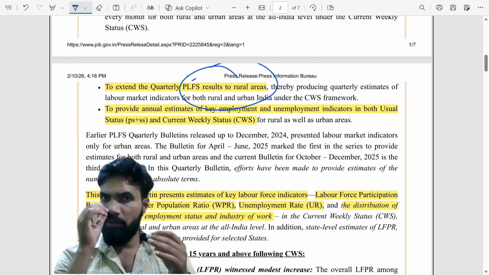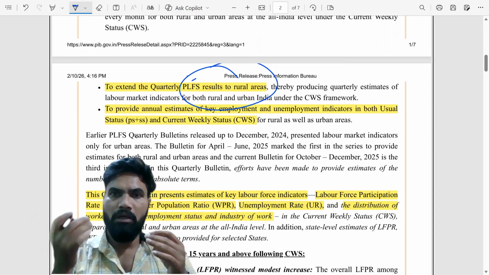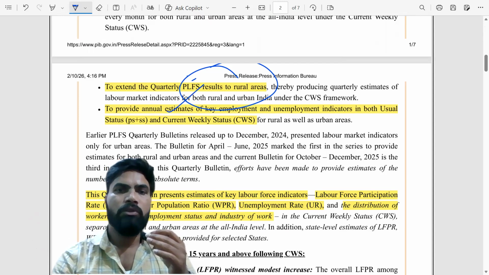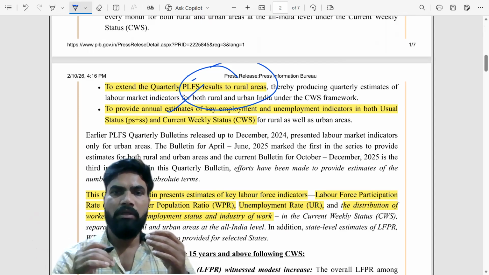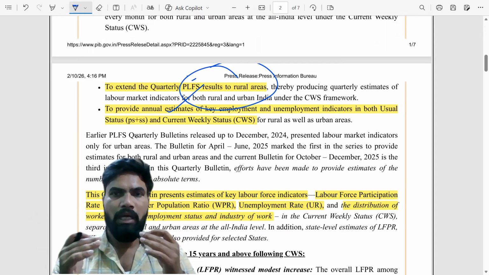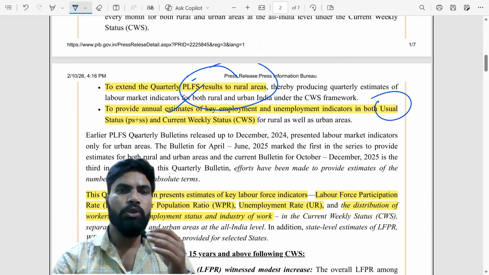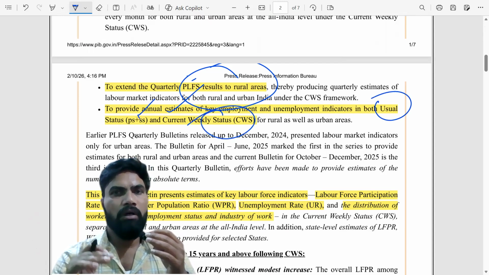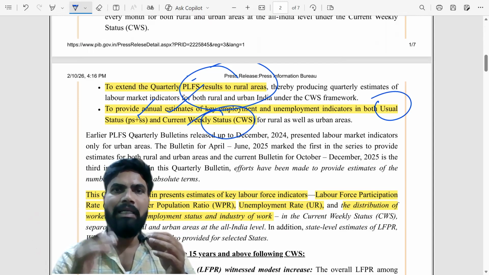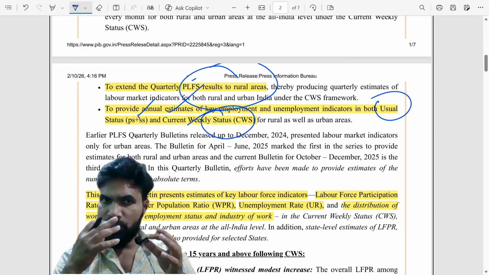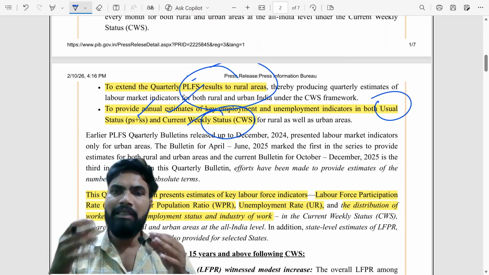Now they will be available for rural areas also. Then, to provide annual estimates of key employment and unemployment indicators for both usual status and current weekly status for rural as well as urban areas. So the methodology has been changed to realize all these things.